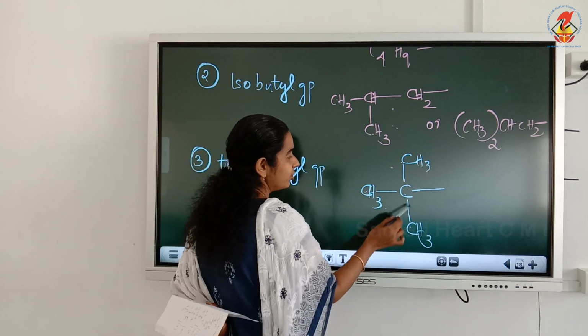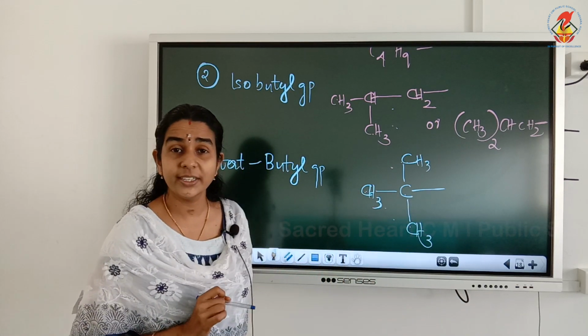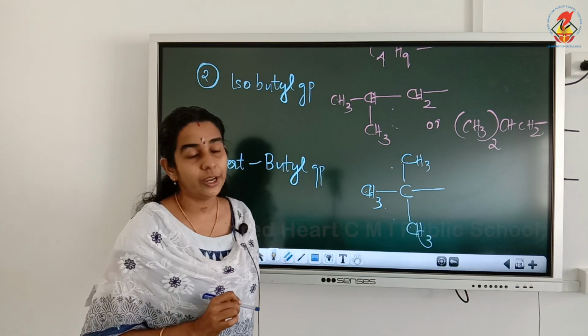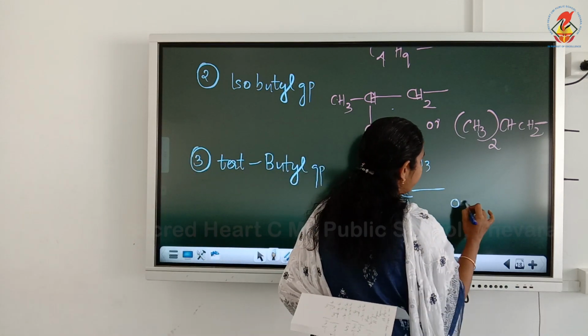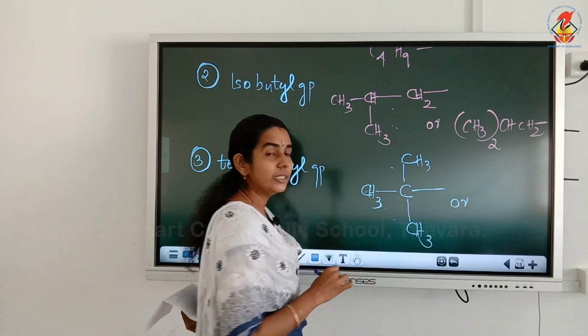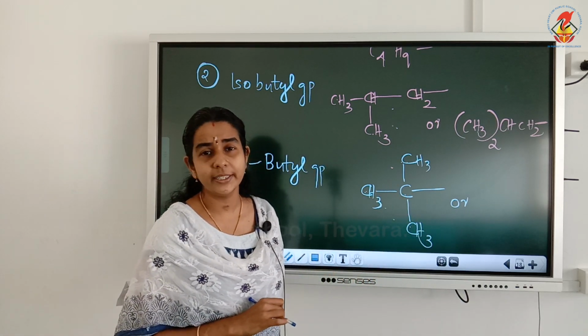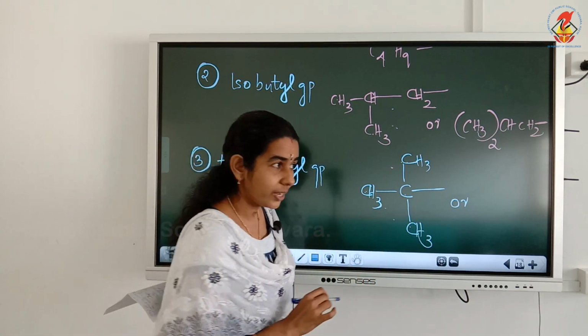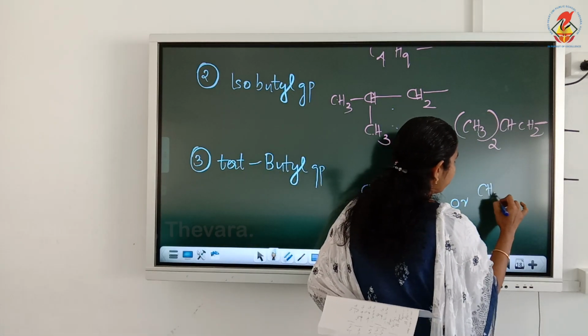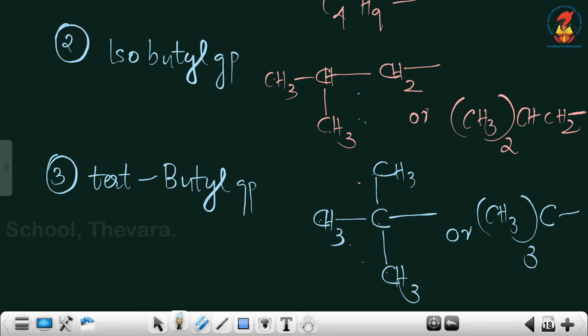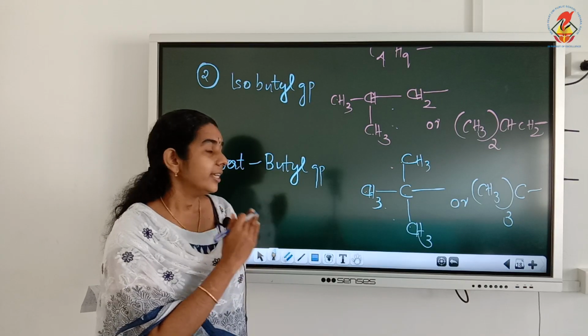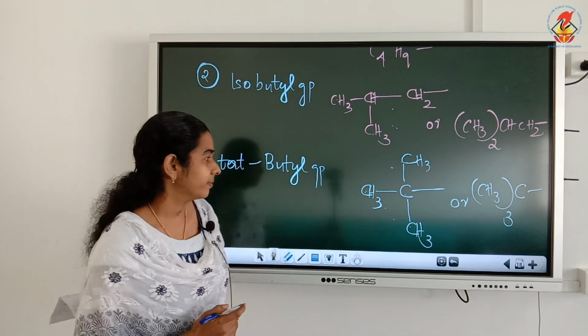CH3, CH3, CH3, C group, with free valency on carbon without hydrogen. This can also be written as 3 methyl groups attached to the same carbon, so CH3 thrice, C, and free valency on the middle carbon atom only, which does not have any hydrogen.